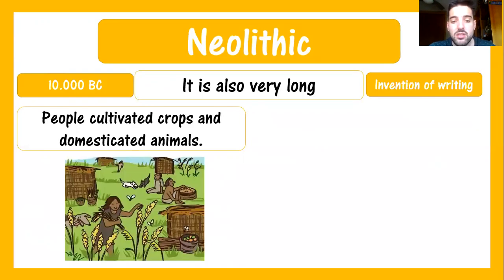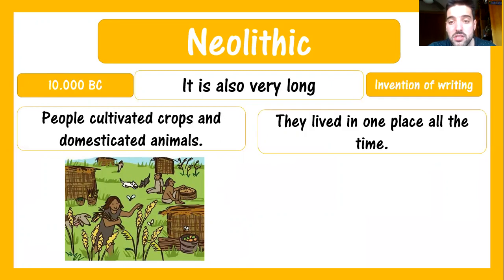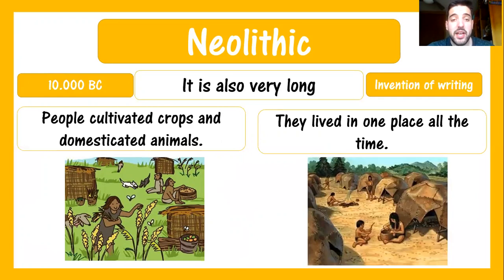Yes, so this was a very important discovery because it allowed all the people to live in the same place. They didn't have to travel anymore. They stopped being nomads and they started a sedentary life, creating small towns.